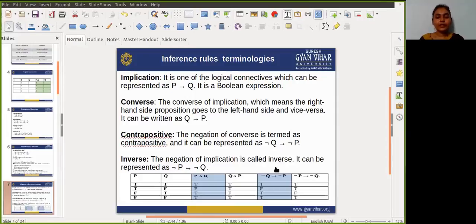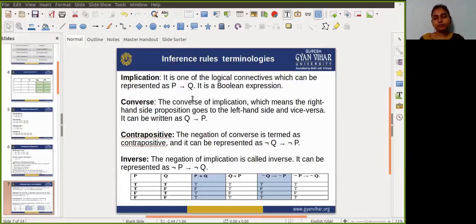So what is an inference rule? Inference rules are the templates for generating valid arguments.